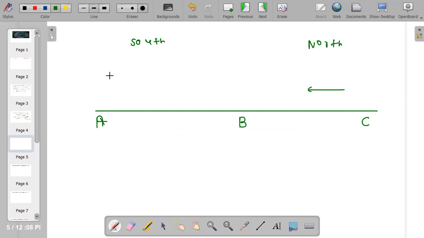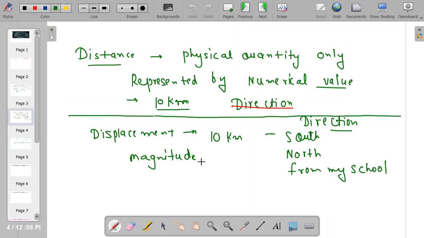So it gives you direction. I'm comparing distance and displacement. Magnitude is a numerical value, and direction is where it is going.